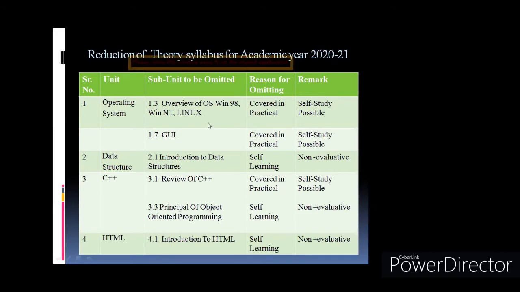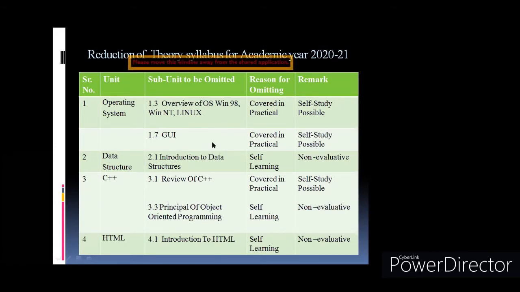So my suggestion is just read and study all these topics. Even if it is mentioned, it is omitted. Okay, completely don't omit, read and understand it, because most of the questions will not be based on this particular topic. There will be some options for these particular topics. If some questions are asked on this particular topic, there will be some other options also available, because it is not mentioned here non-evaluative. Okay, if it is mentioned non-evaluative, that means they won't ask the question on that particular